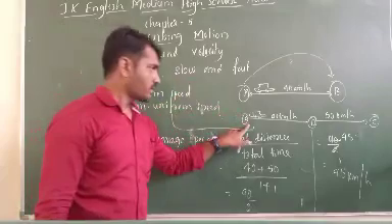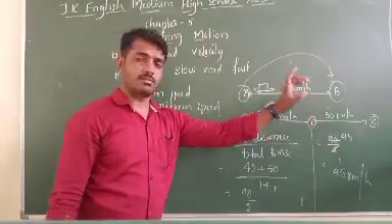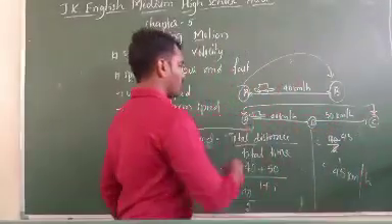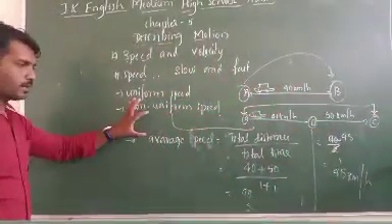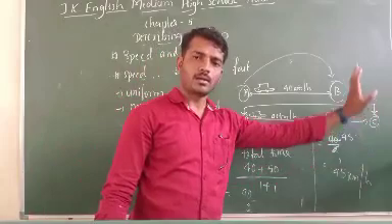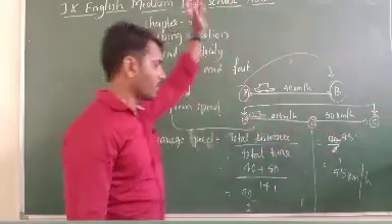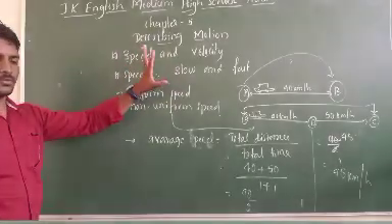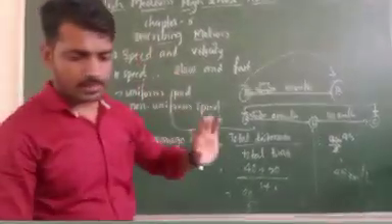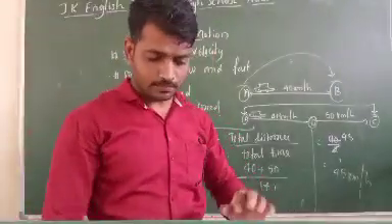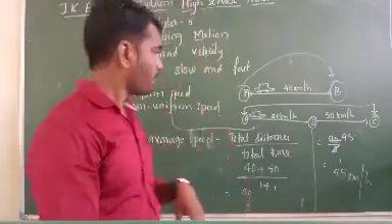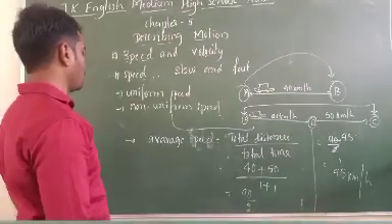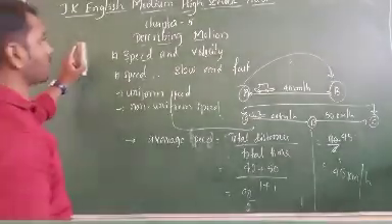First he was at 40 kilometers per hour, then he increased. But to cover the distance from A to C, the average speed is 45 kilometers per hour. Understood? The average speed is totally dependent upon non-uniform speed, not upon uniform speed. Any doubts? Okay. Next one will come to the SI unit.